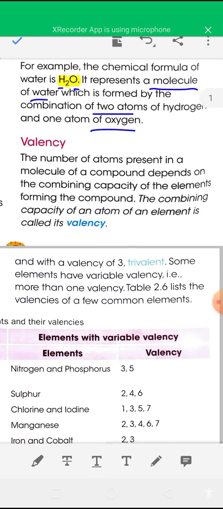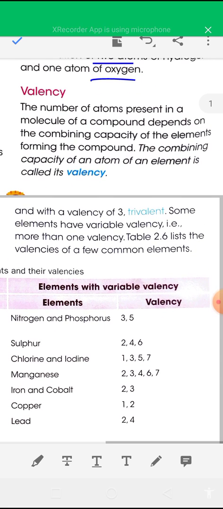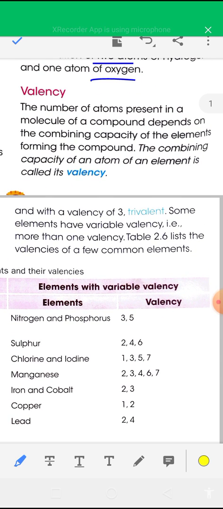Now see, valency. What is valency? Valency of an atom. The number of atoms present in a molecule of a compound depends on the combining capacity of the elements forming the compound. So valency is the combining capacity. Valency is the combining capacity of an atom of an element. The combining capacity of an atom of an element is called its valency.